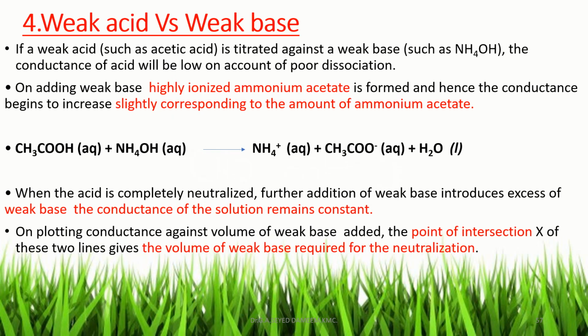The next titration is the conductometric titration between a weak acid and a weak base. Here the weak acid is acetic acid and the weak base is ammonium hydroxide. Both are weak in nature, that is, the degree of dissociation of acetic acid and ammonium hydroxide is low, so these species are in molecular form. So initially the acetic acid has low conductance, and on adding ammonium hydroxide from the burette, due to the formation of ammonium acetate, which is in ionic form, the conductance slightly increases,